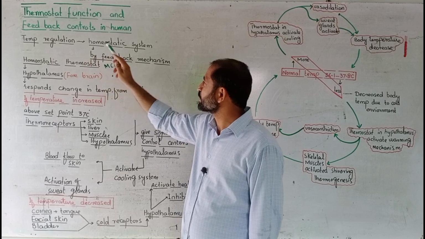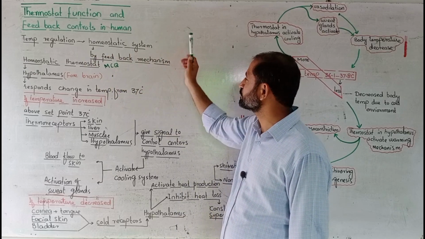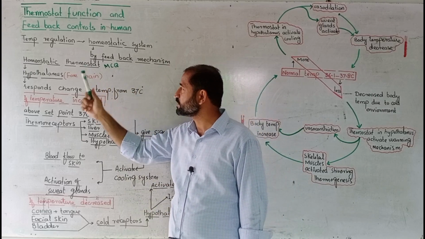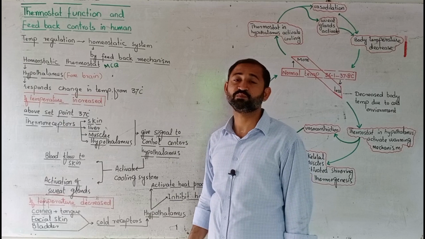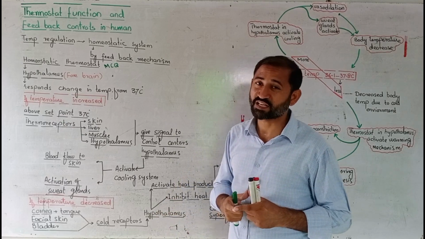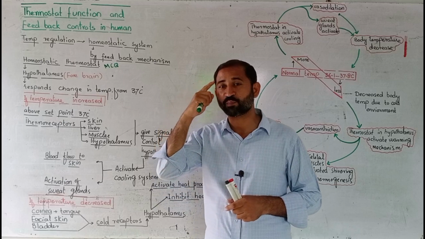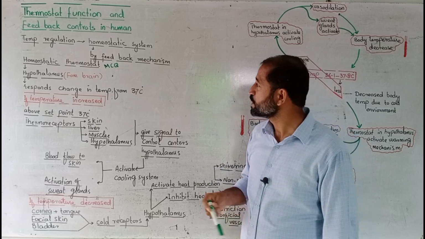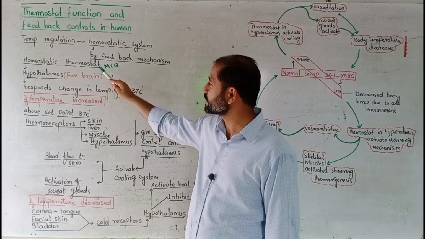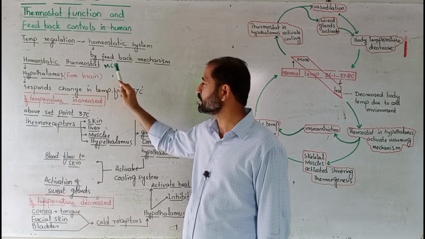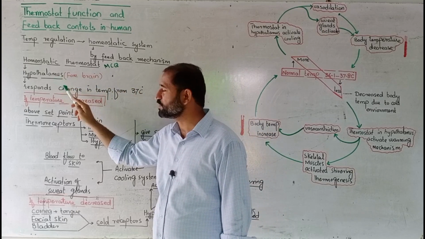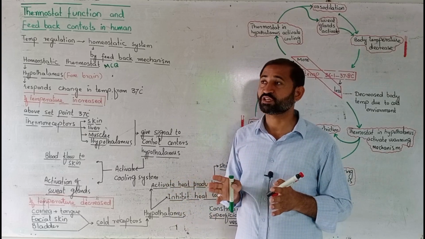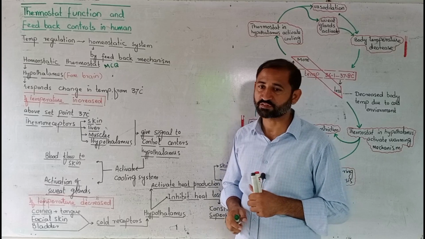So temperature regulation is a homeostatic function, and it is controlled by a feedback mechanism, which has its homeostatic thermostat. The homeostatic thermostat, the control center that controls the body temperature, is present in our hypothalamus. Hypothalamus is a part of the forebrain. So the homeostatic thermostat is present in the hypothalamus. This one is also an MCQ. The hypothalamus responds to any change in temperature, and body temperature is regulated by the hypothalamus.